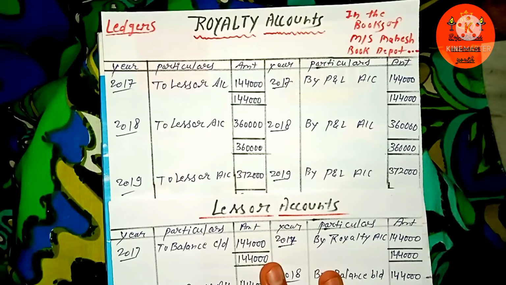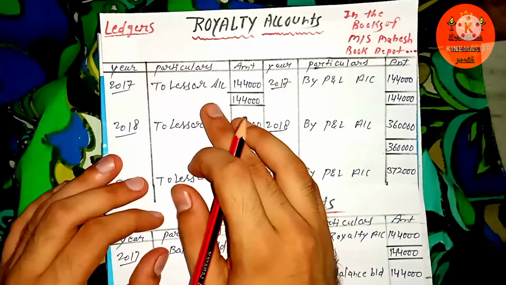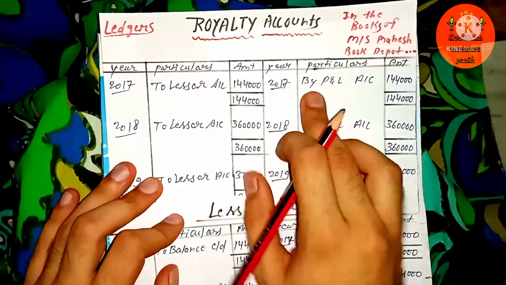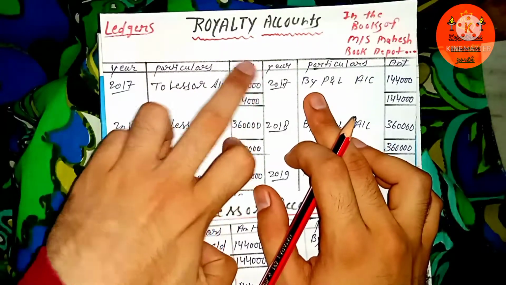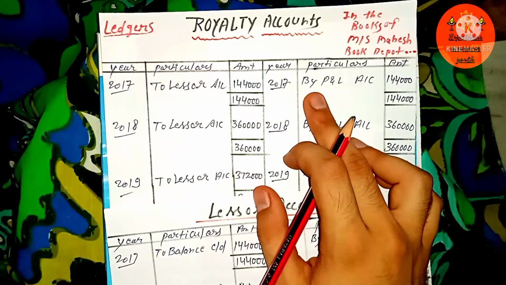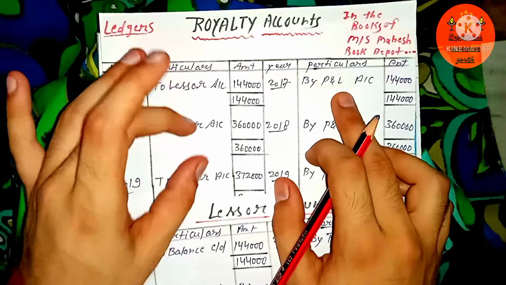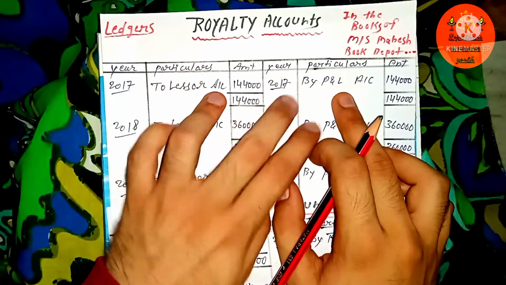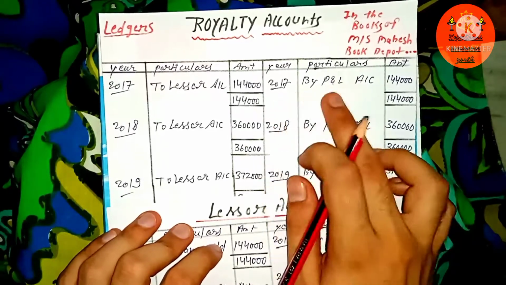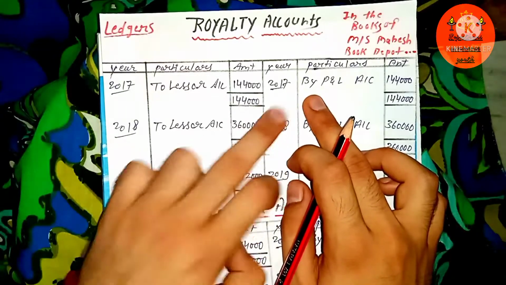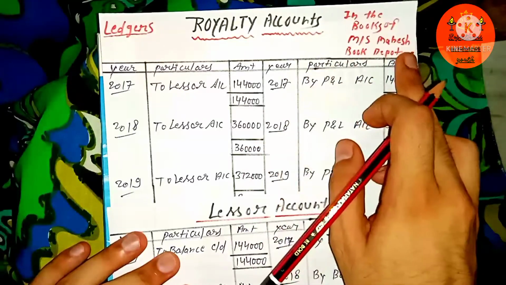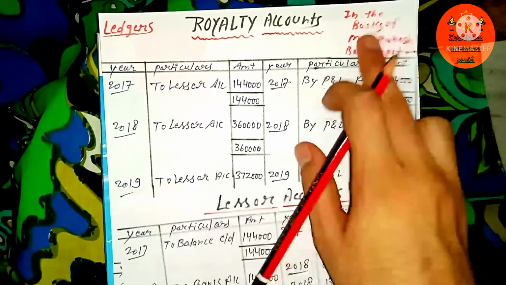In case of copyright royalty, whatever royalty amount is payable, you just have to write it on the left hand side of the royalty account. In the end, this whole amount of royalty is an expense for the payer, and who is the payer here? The payer is the publisher. So what will he do with this amount, which is an expense, at the end of the year? He will charge that amount to the P&L. So you simply pass the entry: P&L account debit to royalty, in the books of Mr. Mahesh Book Depot, that is, in the books of the publisher.